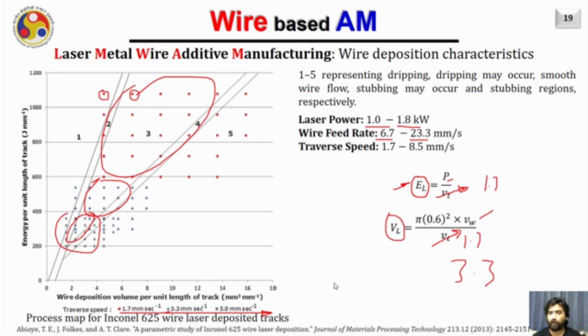You need to just plot it, and whenever you are going to use a new process parameter, check in which zone it falls, so that you can predict whether you are going to get a smooth transfer, a drip transfer, or the stubbing transfer of the material into the substrate.